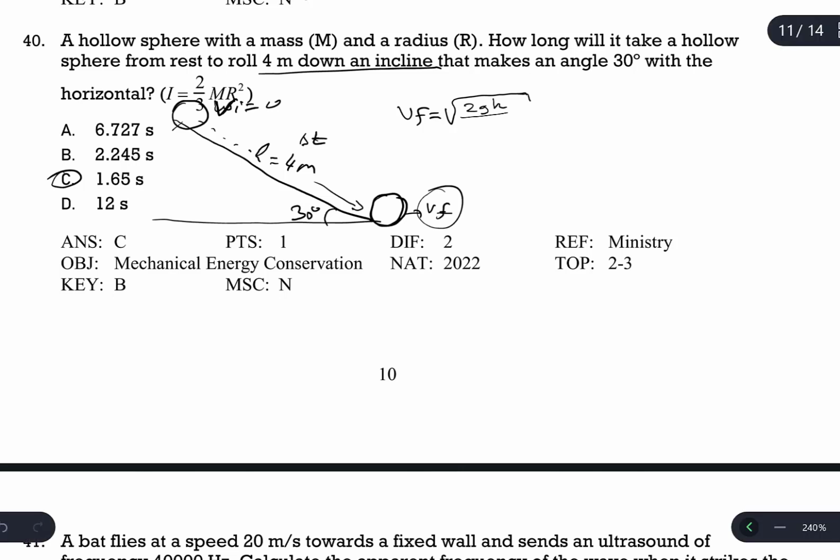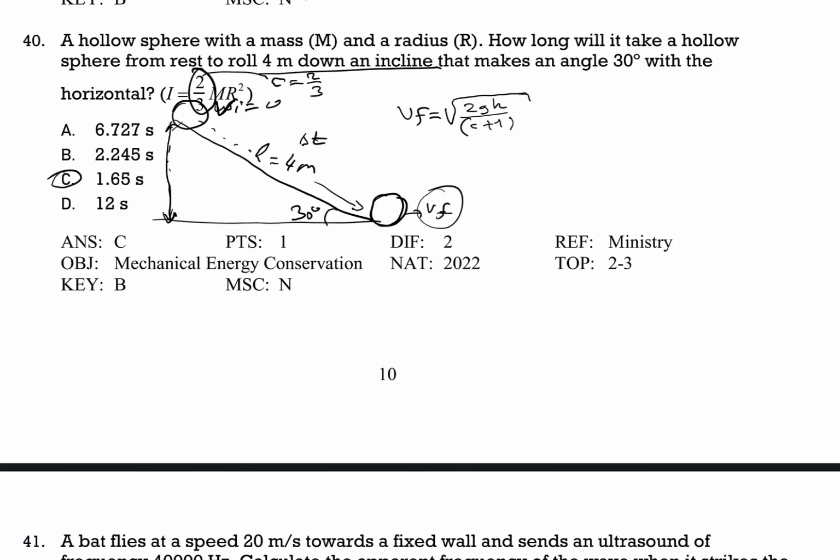C is the coefficient of moment of inertia, a number. C is 2 over 3 for a hollow sphere. And we need to know what h is. This height is needed because 4 meters is not the height. Height is the hypotenuse, 4 meters, multiplied by sine of 30. Sine 30 is 0.5, so it's going to be 2 meters. So we got the height.